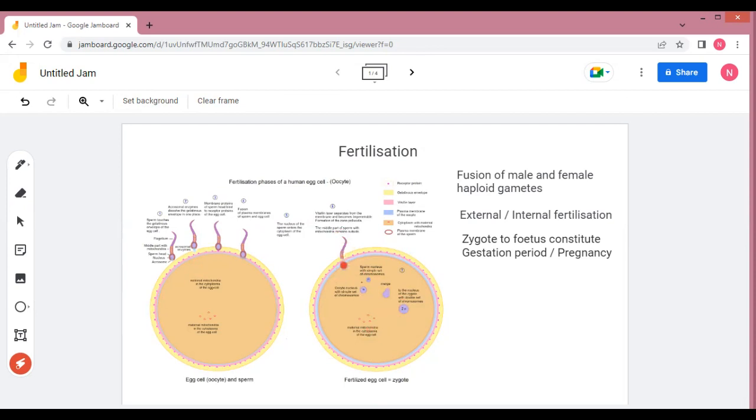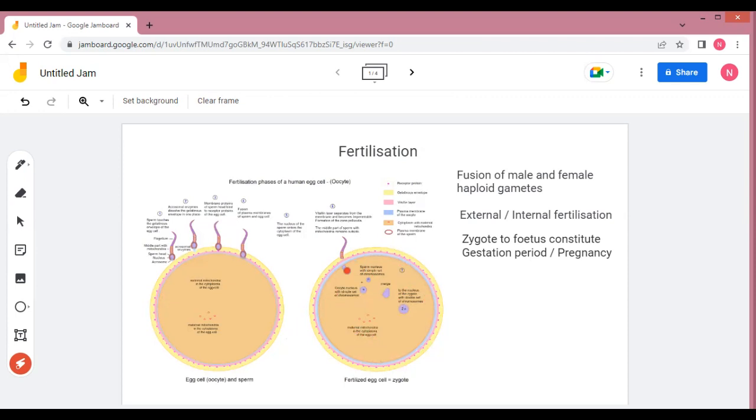When this sperm transfers its haploid genetic material, the second meiotic division of the secondary oocyte is completed because of this sperm entry. At that time it is called the ovum or the egg. This process of fertilization is called conception, and at that time the female is said to have conceived. It means that pregnancy will follow after this fertilization.